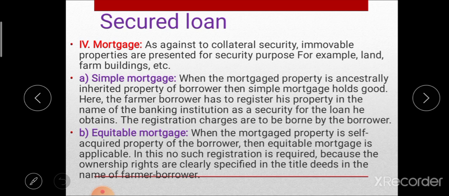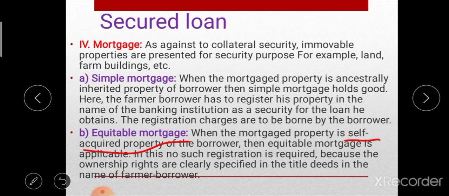Okay, so this is the simple mortgage. After that, the second type is equitable mortgage. In case of equitable mortgage, when the self-acquired property of the farmer borrower is used for security purposes, it is called an equitable mortgage. In equitable mortgage, no registration is required because ownership rights are clearly defined.